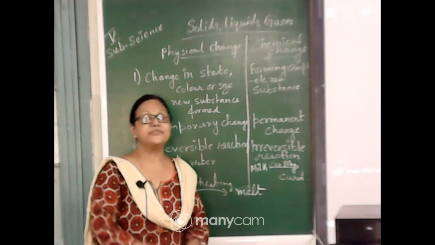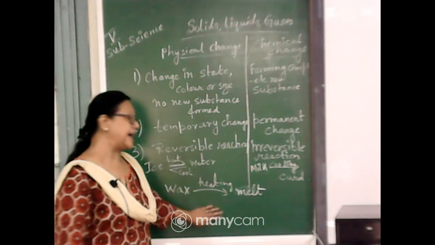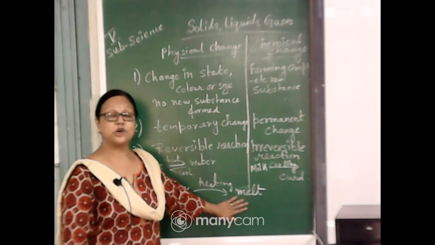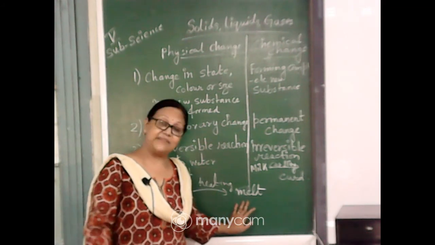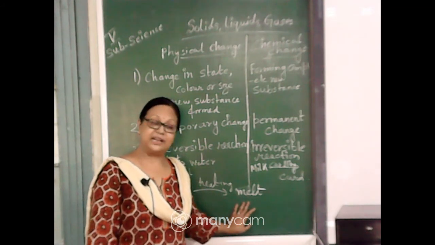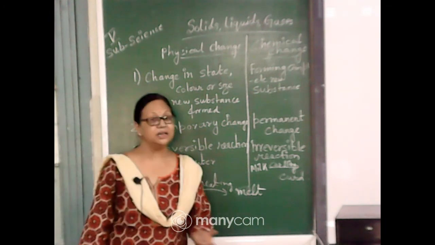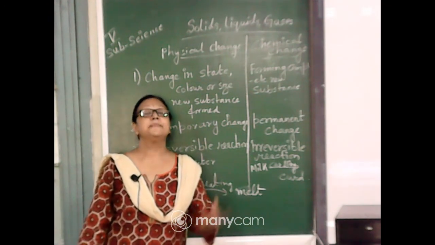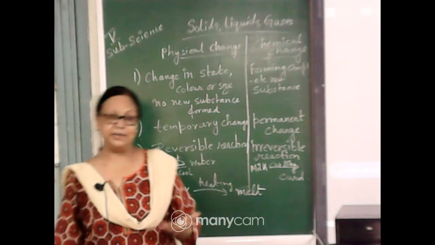So this wax changes when we are burning it. When we are heating the wax, it is a physical change, because the wax melts, and again we can reform the wax. But when we are burning the wax, just like in the candle, what happens? The wax changes into carbon dioxide and a little bit of water vapor.